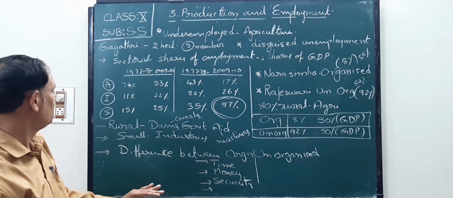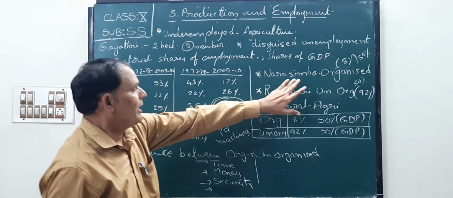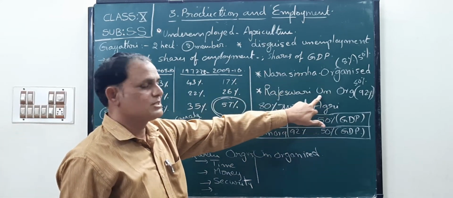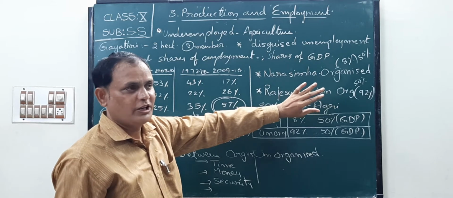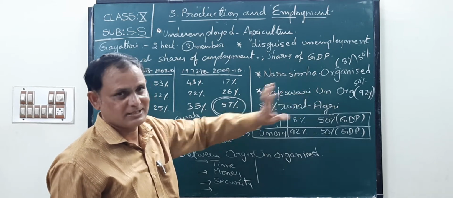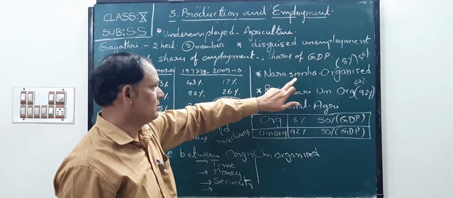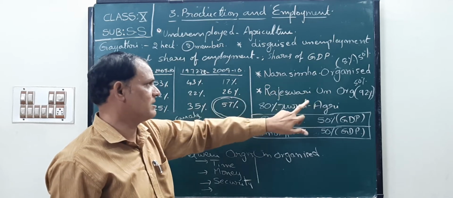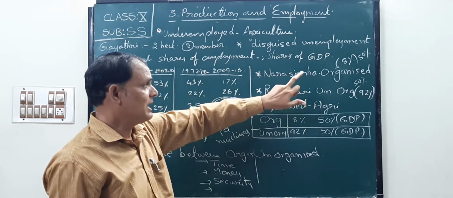Now, organized sector, unorganized sector. In your textbook, two persons are given as examples. The first one's name is Narasimha, the second one's name is Rajeshwari.